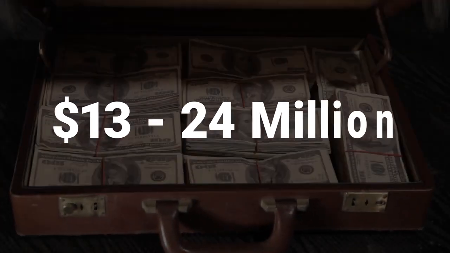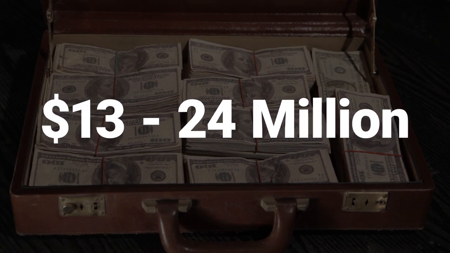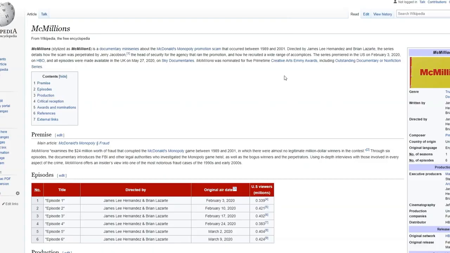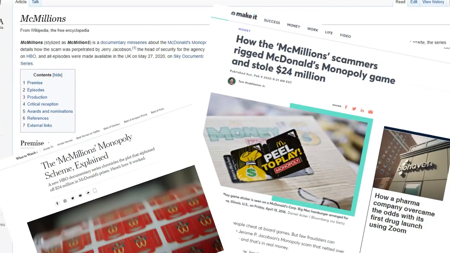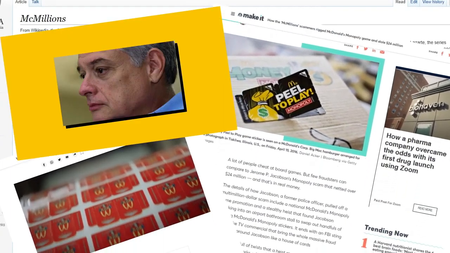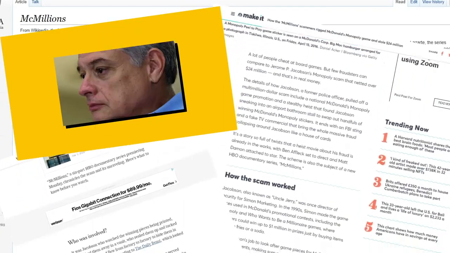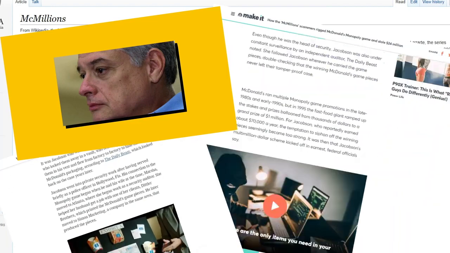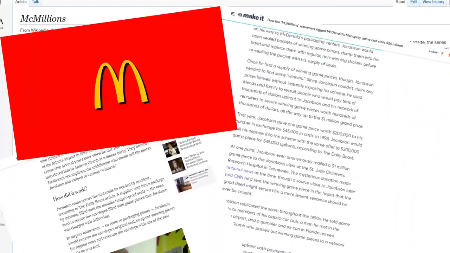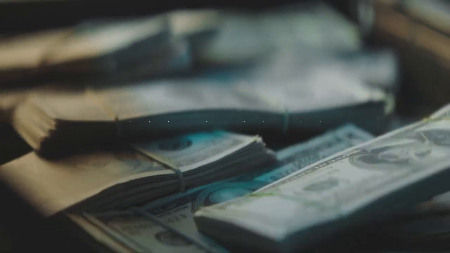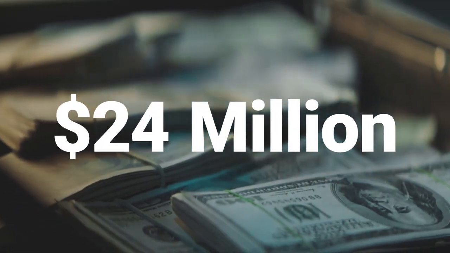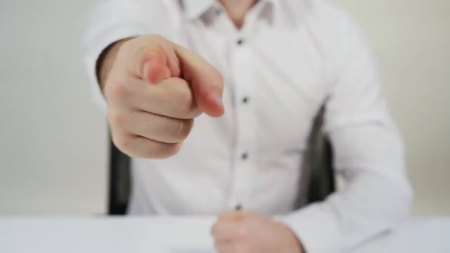In the mid-90s, between $13 and $24 million went into the pockets of not people playing the game honestly, but a group of corrupt insiders who had rigged the game. Meaning that when you played the McDonald's Monopoly game, you were buying into a set of lies and promises that were 100% always going to be broken. And the thing is, it doesn't really matter if this was McDonald's fault or not. They were the ones making the promises that they ultimately could not keep. Another way you could think about it is that that's $24 million that they essentially stole from you and I.